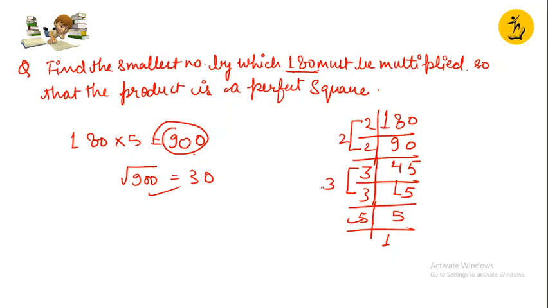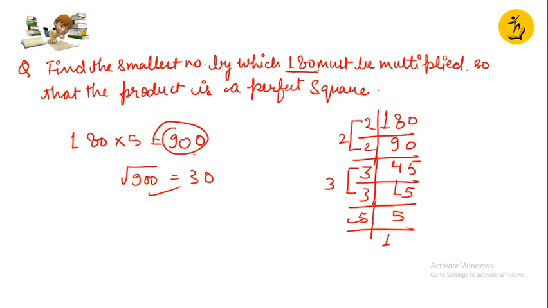Let's do one more question. When numbers are so small, we can calculate through prime factorization, right? But if a number is big, let's say something like 16160, this is really big. So how can you calculate the square root of this number? By the long division method, right? So what does the long division method say?